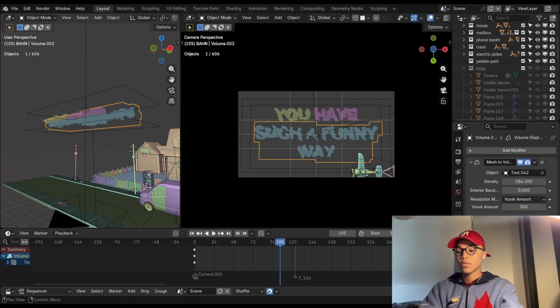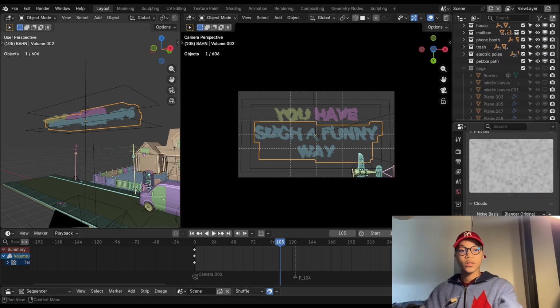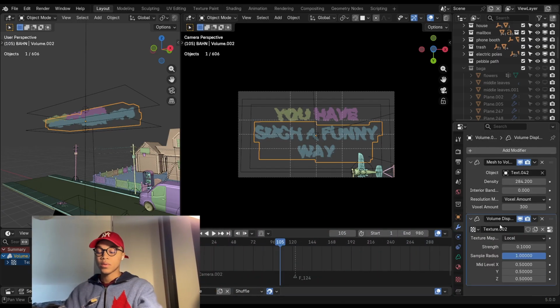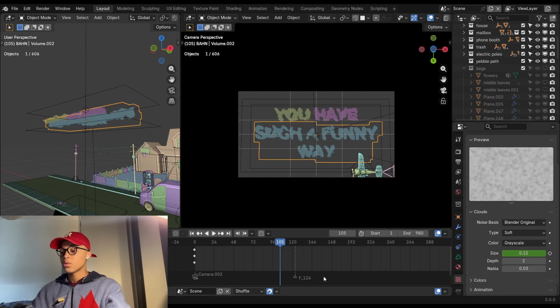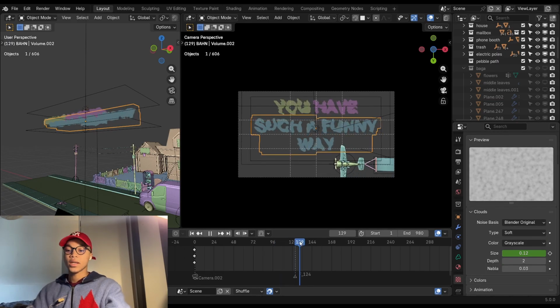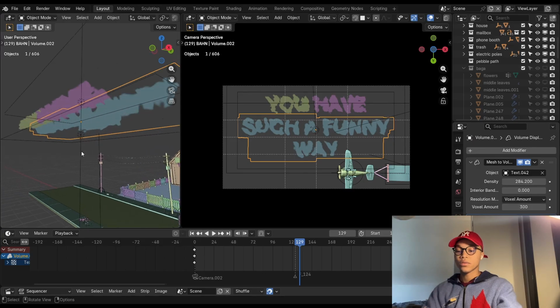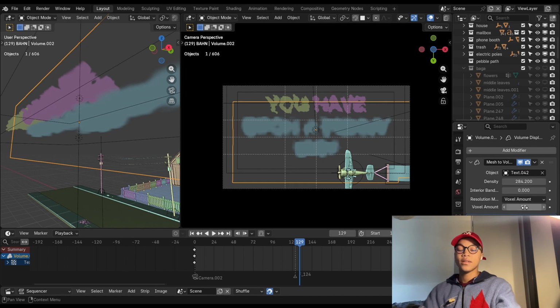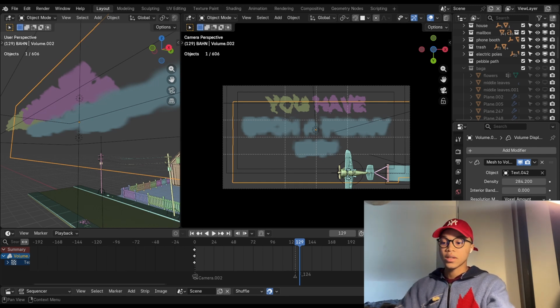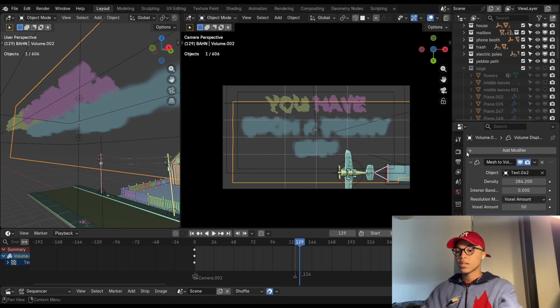And then a little bit of a volume displace so that I can move it and make it look like the clouds are actually moving. And on the texture of the volume displace, there is a clouds texture, and I just animated the size so that it would look like it's moving a little bit and give it a bit more something. I don't know. This one has a voxel amount of 300. If I were to put it at something like 50, it's gonna look like that. Basically the higher the voxel amount, the more quality the clouds are gonna have. So that's pretty much it for the title.